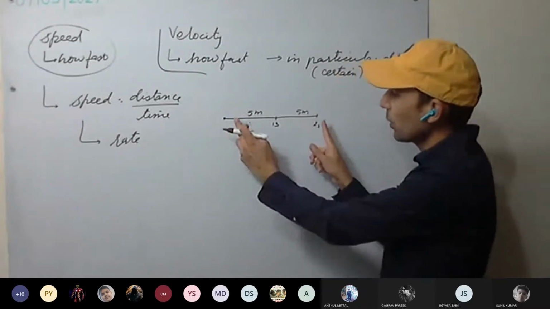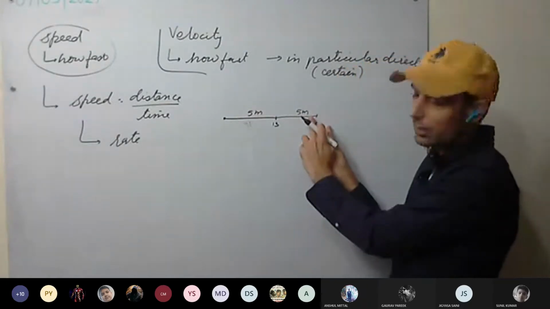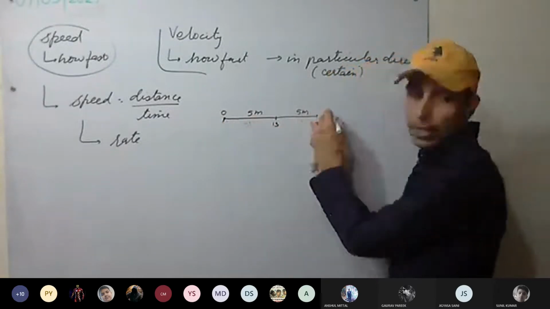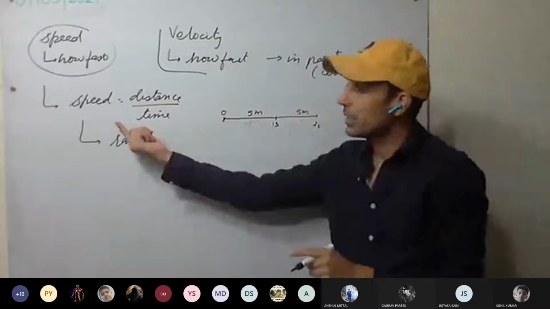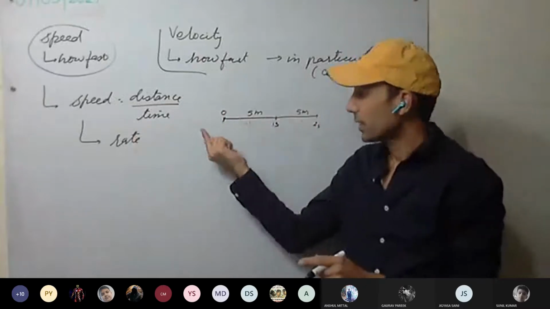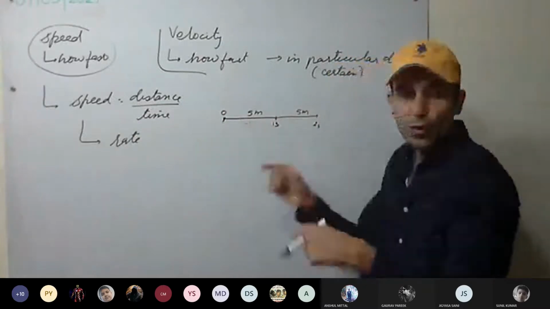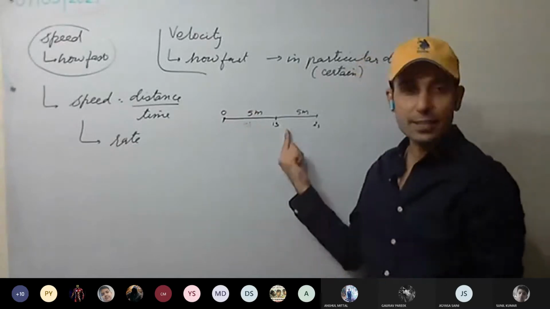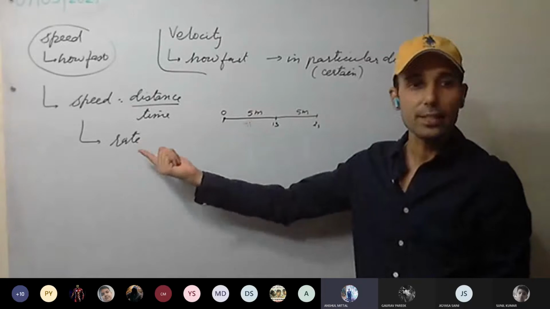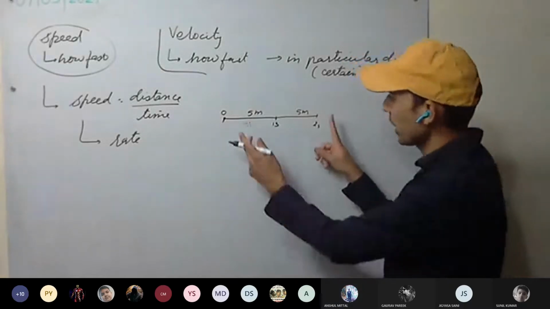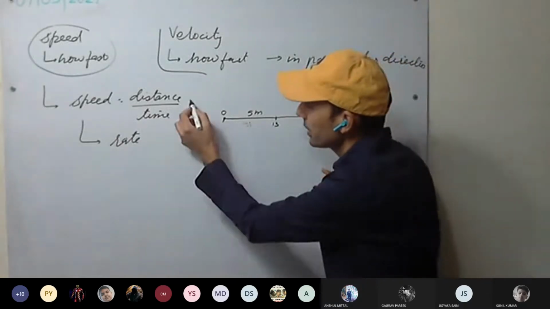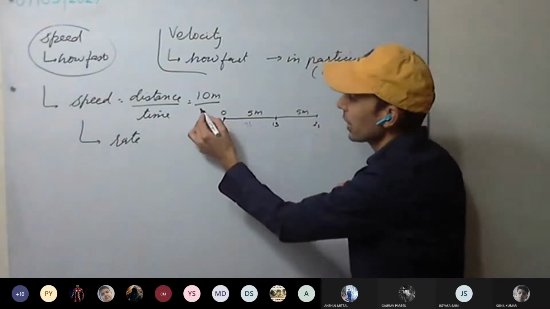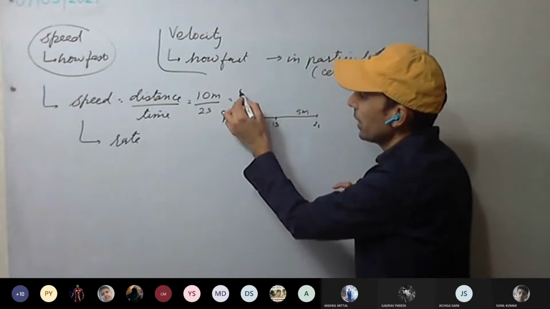So in 2 seconds, how much distance is covered? 10 meters. You can see at 0 seconds it was 0, but after 2 seconds the distance became 10 meters. So there is a change in distance. At what rate is this distance changing? That will give us speed. For example, 10 meters it has covered. So distance is 10 meters, time taken 2 seconds.